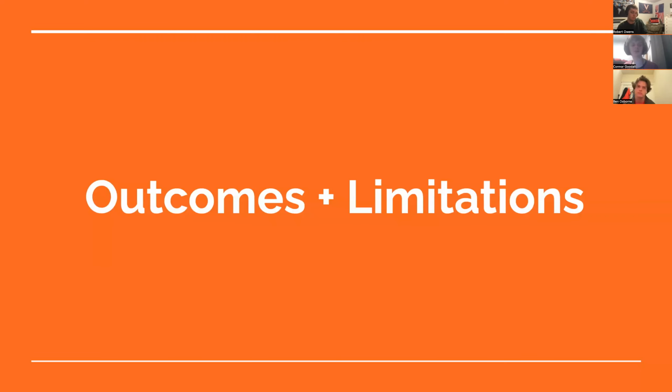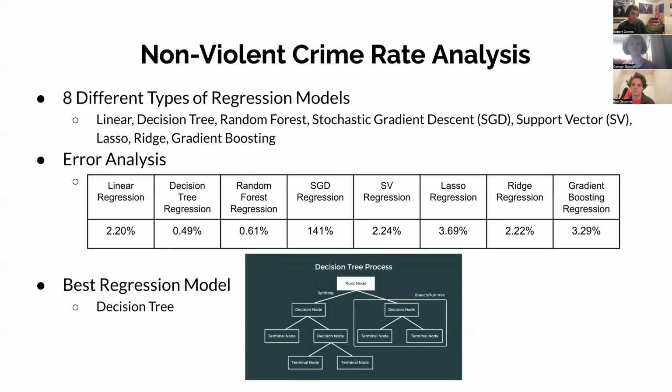To determine what type of regression model was the best to predict the nonviolent crime rate, root mean squared error was also used. Out of these 8 types of regression models, the decision tree regression model was the best regression model with an average root mean squared error of 0.49%. This was due to the average distance between the predicted nonviolent crime rates and the actual nonviolent crime rate being smaller compared to the average distance for the other regression models.